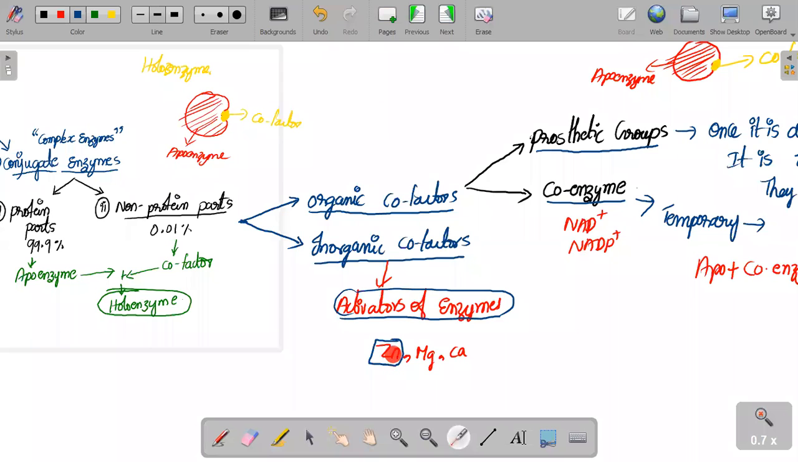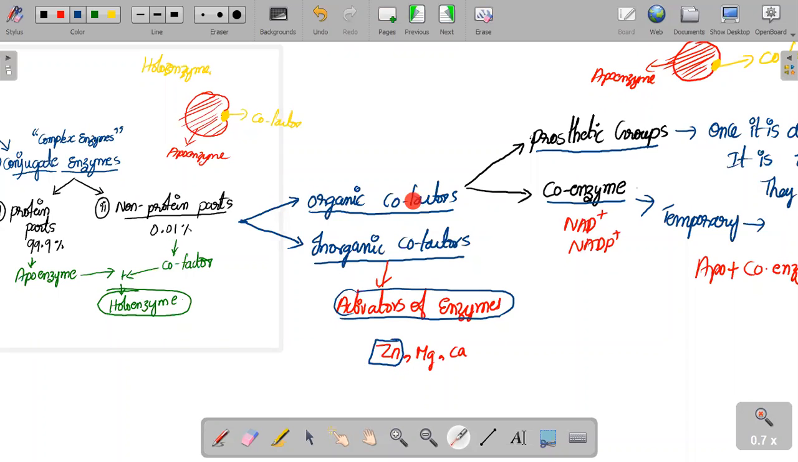This zinc atom or magnesium atom will just go and touch the particular inactivated enzyme, giving it a nudge, telling it that its work has come and it should go do its work. Once that is done, both of them separate: the zinc separates and the enzyme separates. That is the inorganic cofactors.